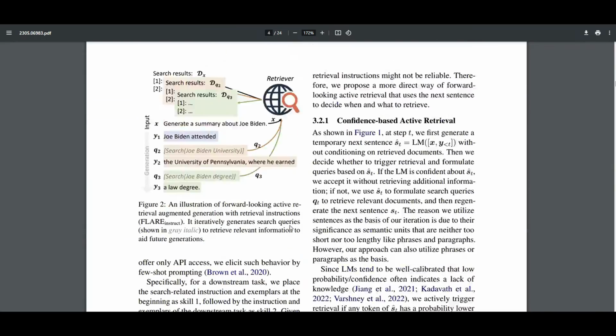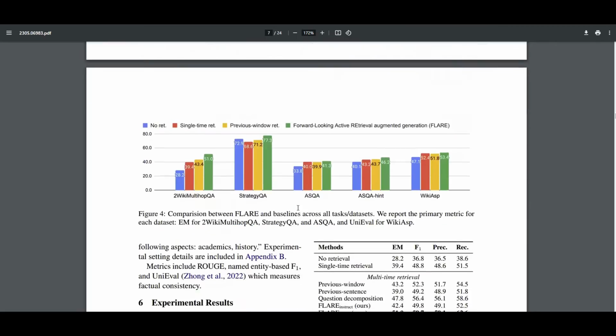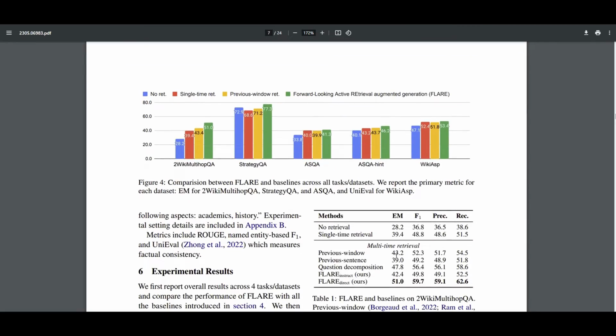And interestingly, they were benchmarking their solution against a couple of other retrieval methods, let's say the single retrieve approach. It seems like over the datasets that they have benchmarked, this green bar, which shows the FLARE approach, seems to be more promising compared to the others. So let's see how it works in action.